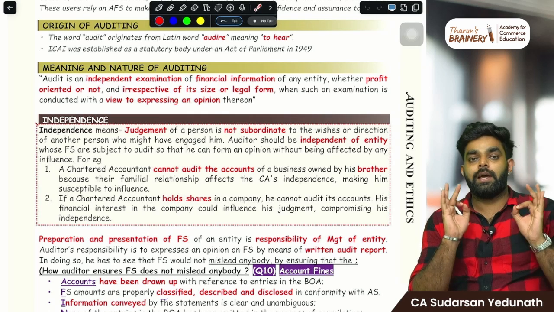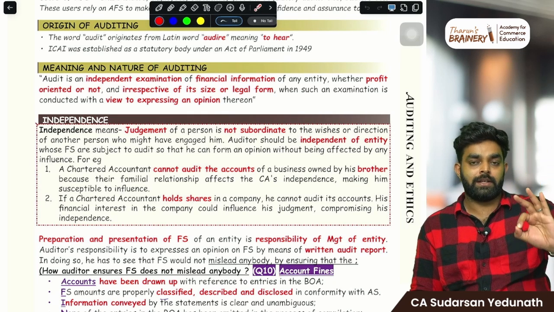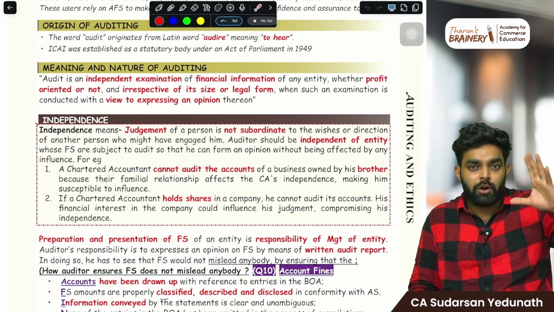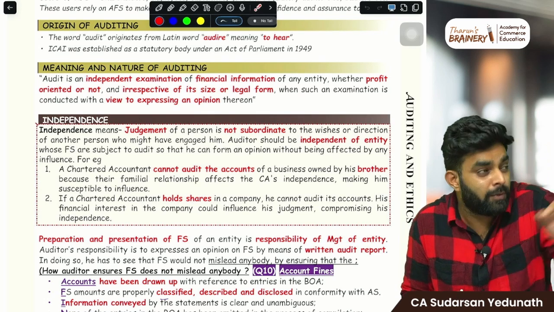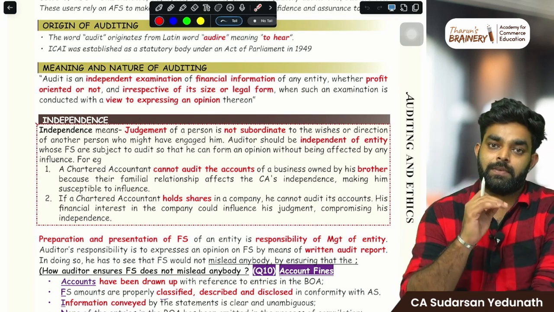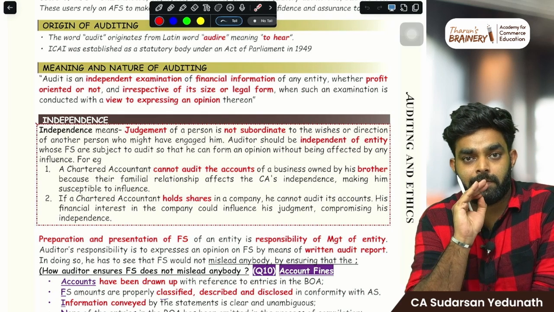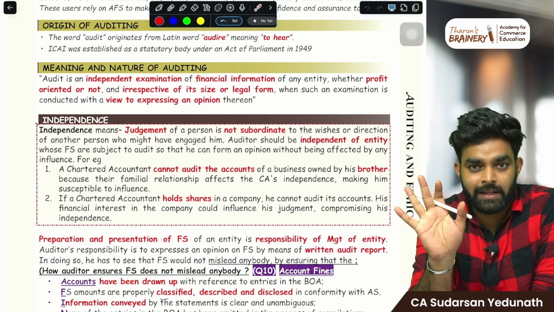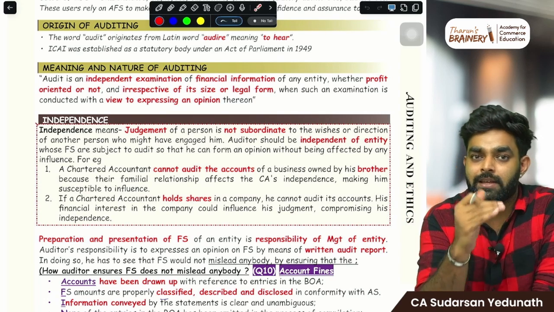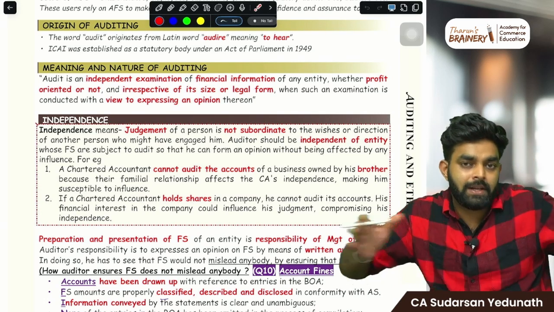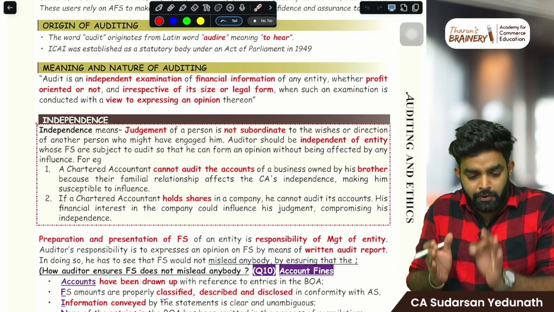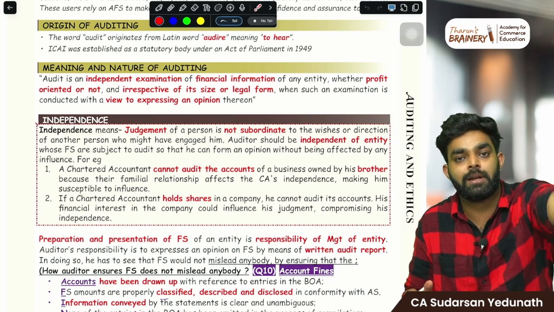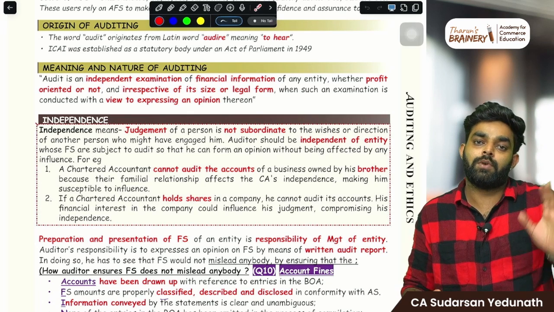So that is why ICAI has mandated that the auditor, as I see it everywhere around the world, should not be in a position to get influenced by the client. Client should not be able to influence the auditor. That is what we call independence. You should not be related in any other way. You should not be holding any interest, any shares, nothing. You should be a completely separate entity. If you do the audit and identify a fraud, you should be able to report to the government that there is a fraud. That is what we call independence.